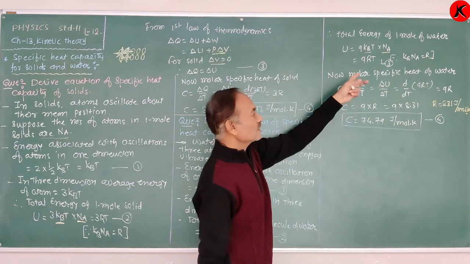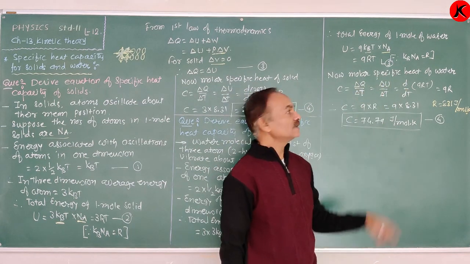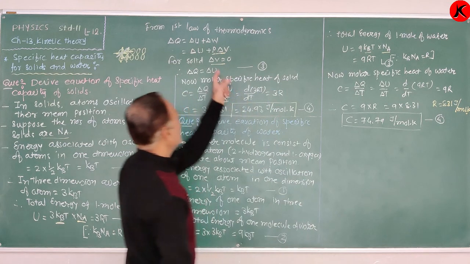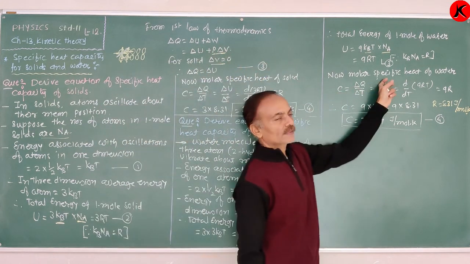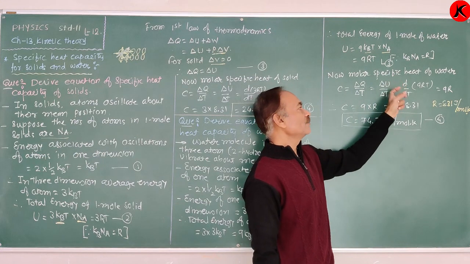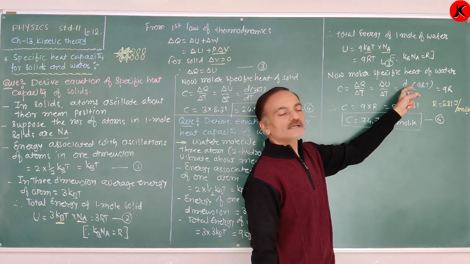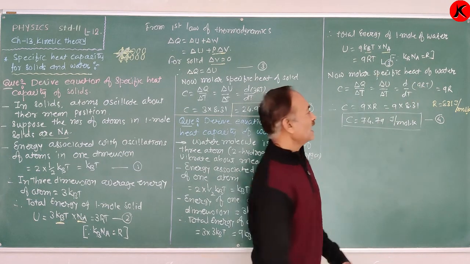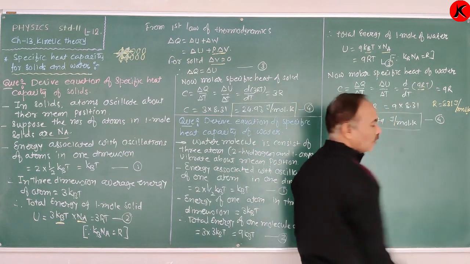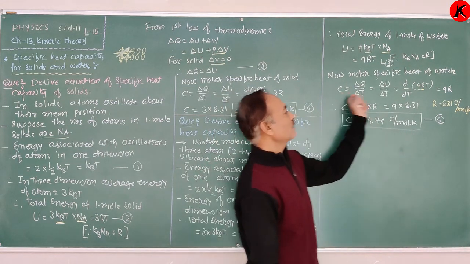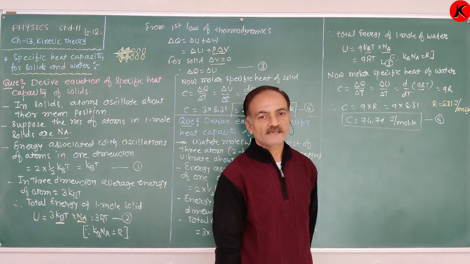Now, from the definition of molar specific heat of water, C is equal to delta Q by delta T. We already know that delta Q is equal to delta U, therefore delta U upon delta T. For small change, dU by dT. So, d by dT and the value of U is 9RT. 9R is constant taken out and the remaining is dT upon dT, that means 1. Therefore, C is equal to 9R.